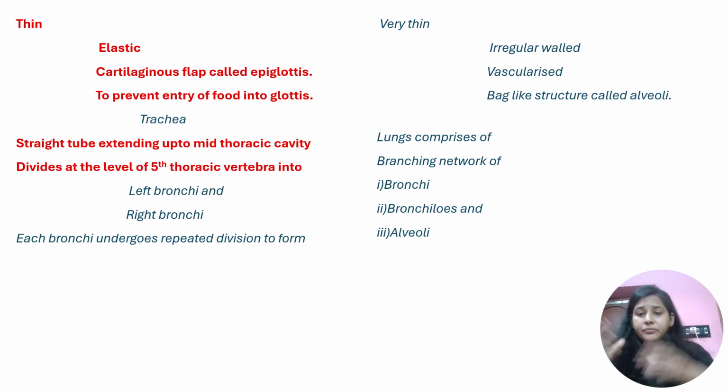Okay, so lungs. Two lungs are there. How are the lungs formed? These are formed by the branching network of bronchi, bronchioles, and alveoli. So you need to understand it very well. Trachea is dividing into left and right bronchi. The bronchi are further dividing to form bronchioles. How are the bronchioles? Thin, irregular walled. Very important. Then it is giving rise to alveoli. What are alveoli? Vascularized bag-like structure, the site at which exchange of gases occurs. So these three things, the bronchi, bronchioles, and alveoli, comprise the lungs. Okay, next.